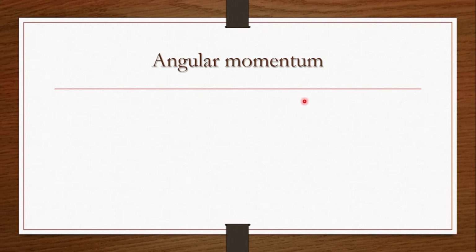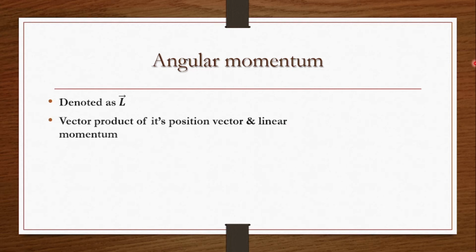So this is some detail about angular momentum, and I am not going into depth because it is a familiar term. So let's concentrate on our actual topic, that is we need to find out the three different components of angular momentum in Cartesian coordinates. Generally angular momentum is denoted as capital L, and it is a vector quantity. In classical mechanics, the angular momentum L of a particle is defined as the vector product of its position vector, generally denoted as r vector, and the linear momentum denoted as p.